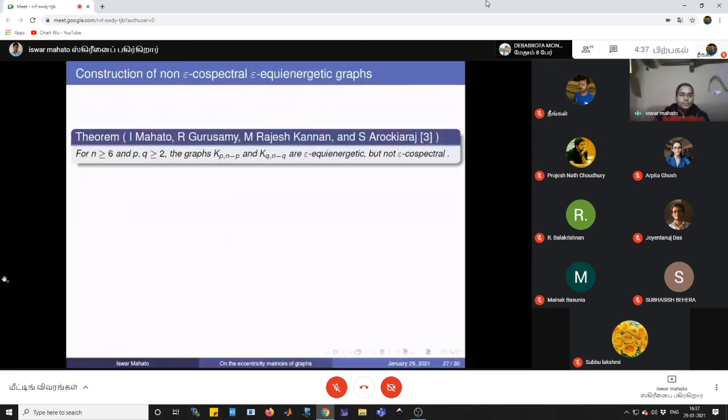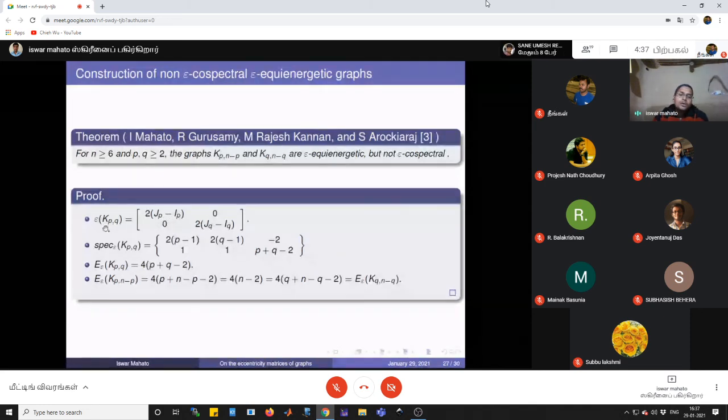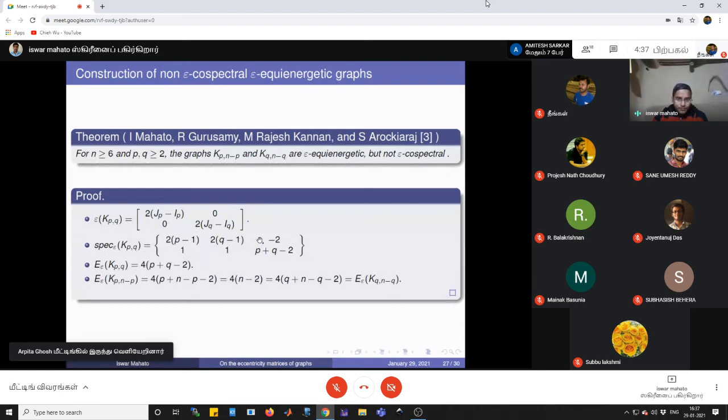Okay, proof. With proper labeling, we can see that the eccentricity matrix of a complete bipartite graph looks like this. Here J_p is the p by p matrix with all entries equal to 1, and I is the identity matrix. So the eccentricity matrix of K_{p,q} will look like this. This is the form of the eccentricity matrix, and this is the spectrum of this matrix. So these are the eigenvalues, and these are the algebraic multiplicities.